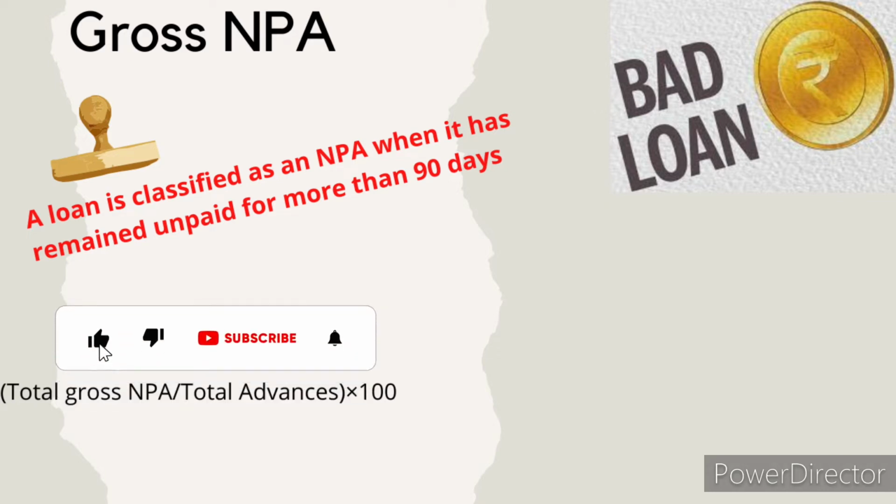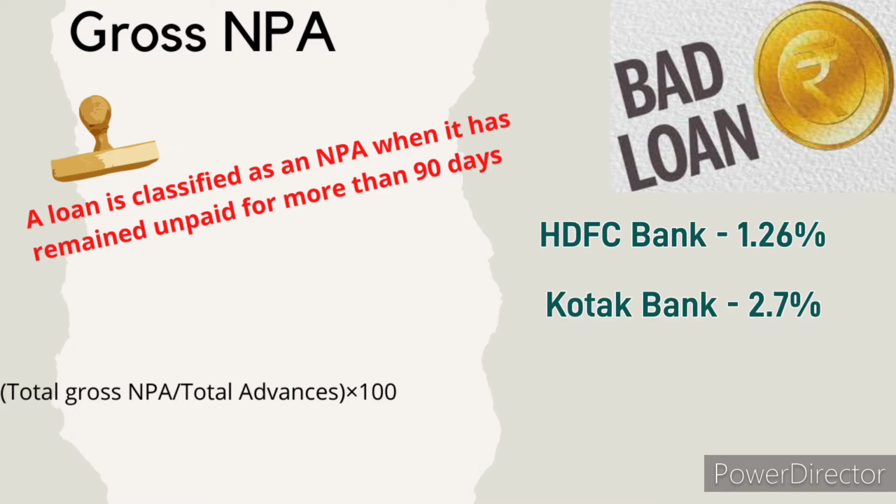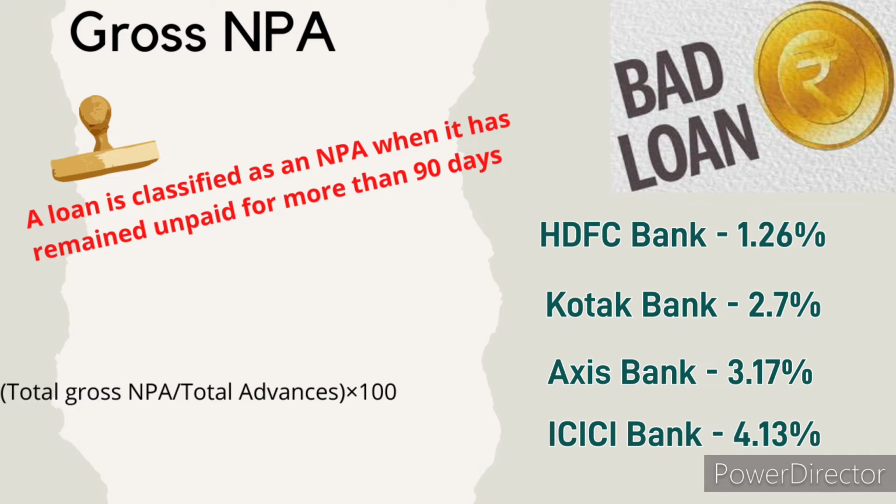Now let's move on to the next ratio. This is called gross non-performing asset, that is NPA. This is a very important ratio for any bank that tells us the asset quality of a bank. Now, what is an asset for a bank? I told you in the beginning, an asset is the loans that are lent by the banks to the borrowers.